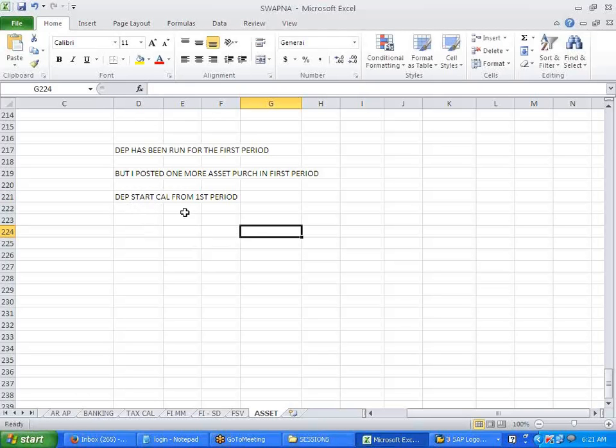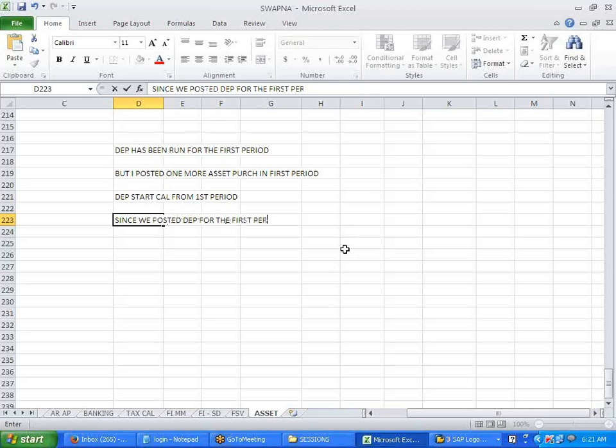The depreciation starts calculating from the first period. Since we posted depreciation for the first period, we cannot run planned posting, right? We cannot run planned posting. That is what it was giving an error.